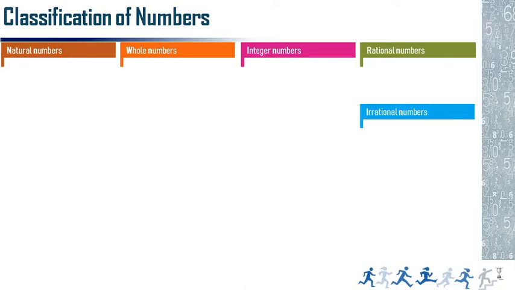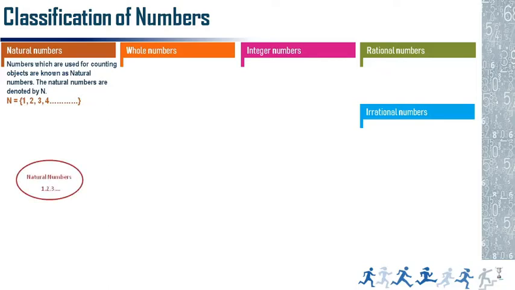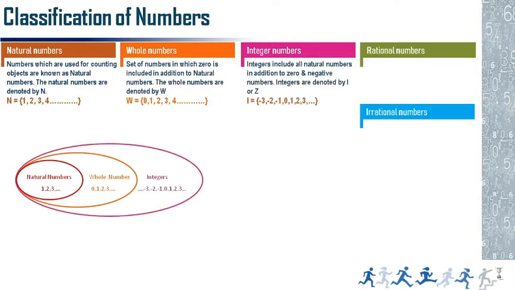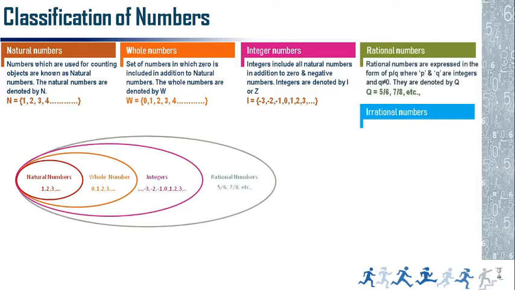First is natural numbers. All of you are aware that these are 1, 2, 3, 4 like this, whole integers other than 0. That is called natural numbers. Of course, if you add 0, then it is called whole numbers. Integers include negative numbers also: minus 3, minus 2, minus 1 like this. And rational numbers, friends, should be expressed clearly, like 5 by 8, 7 by 8, any p by q, where p and q are integers. So that is a rational number.